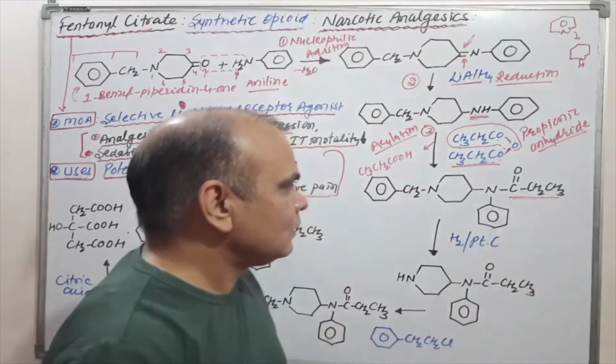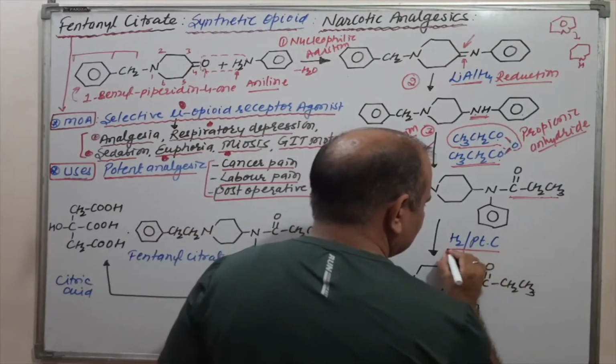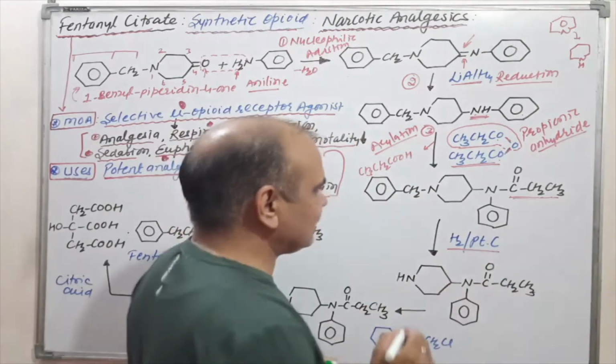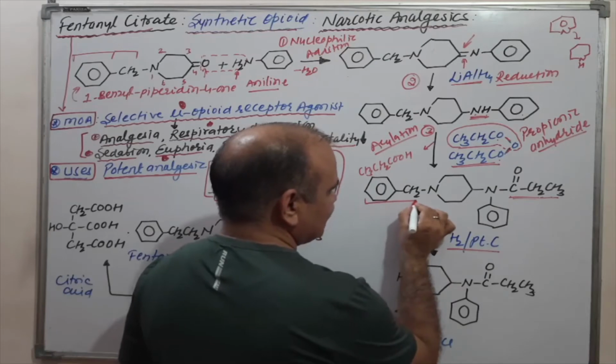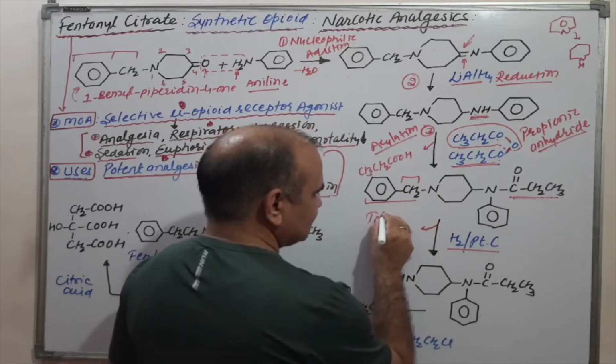Now in the next step, we are treating with hydrogen and platinum on carbon. In that situation, there is simply removal of the benzyl group along with the methyl, as toluene.